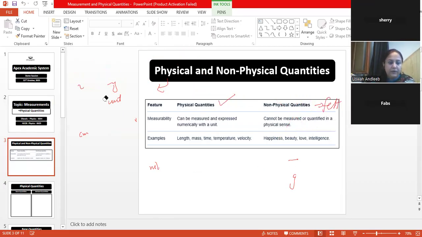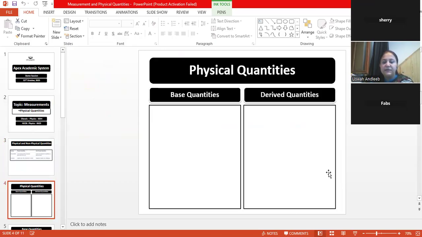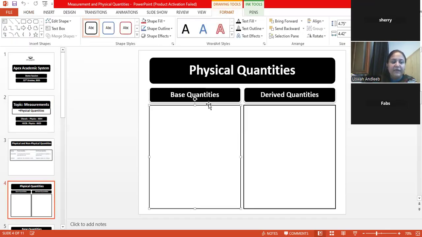All right. After this, our physical quantities are divided into two branches: one branch is derived quantities, and the other branch is base quantities. These are the two branches of physical quantities. Both base and derived quantities have a magnitude and a unit. Then what is the difference between them?